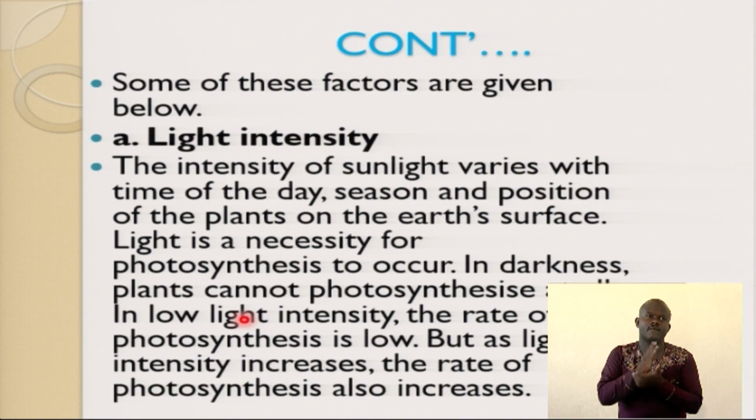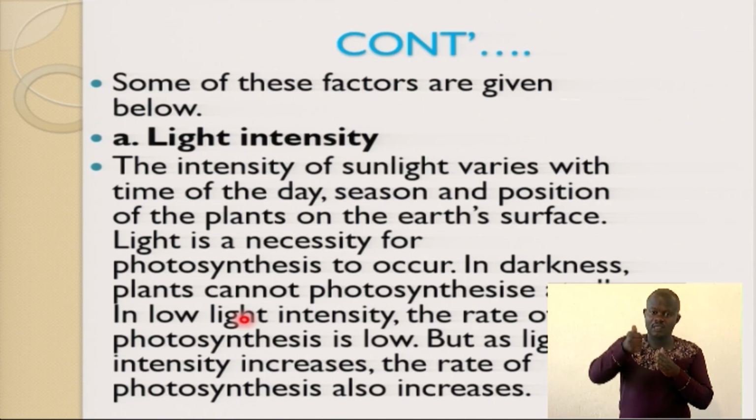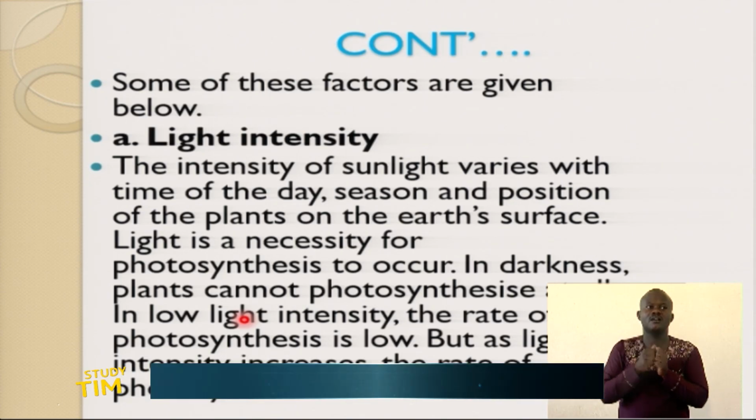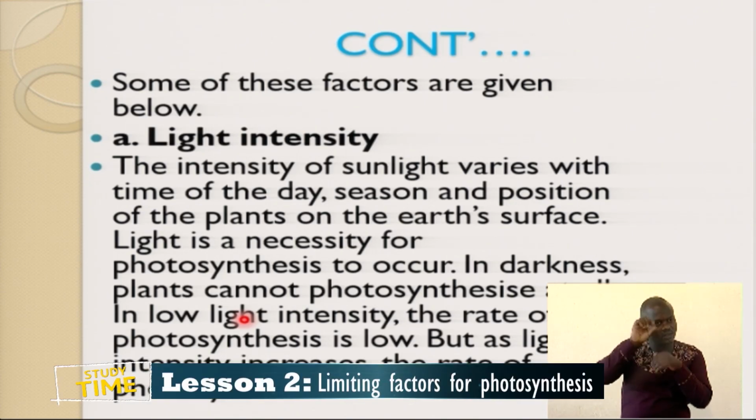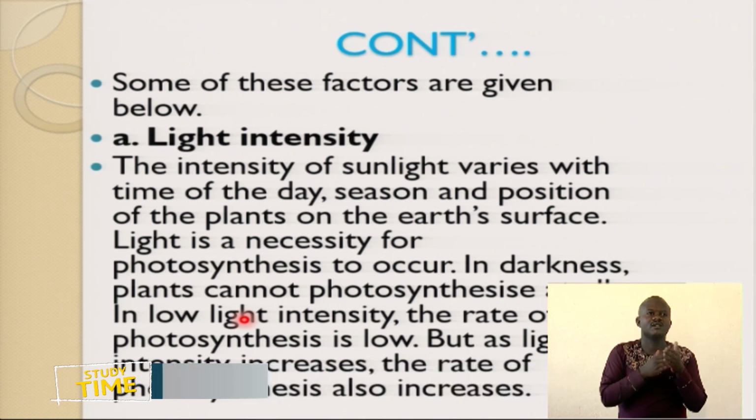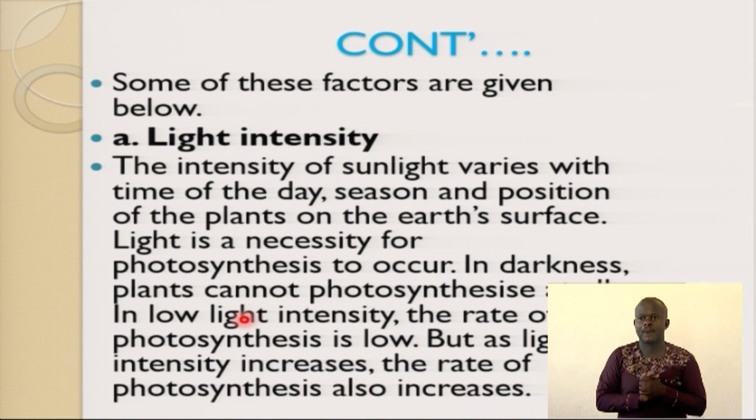Some of these factors are given below. We have a number of them that can limit the rate of photosynthesis. I would like you to think about what those factors are. We have number 1, the intensity of light.